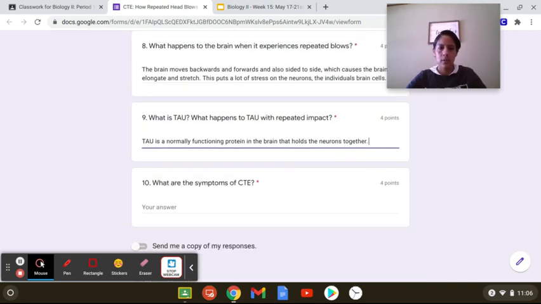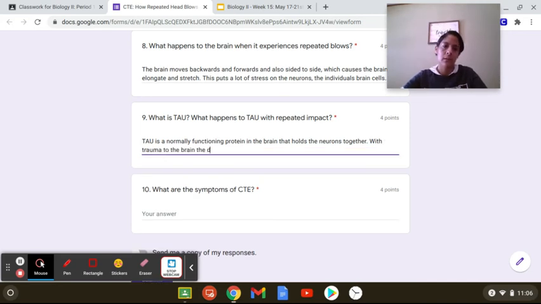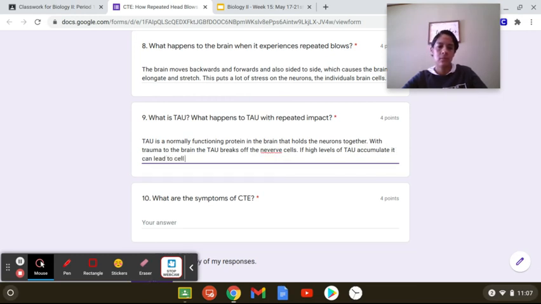Okay, so with trauma to the brain, the tau breaks off. If enough, we'll say if high levels build up, right, which is not good. It can lead to cell death. All right, and I'll play the last part, and we'll be able to answer the last one.